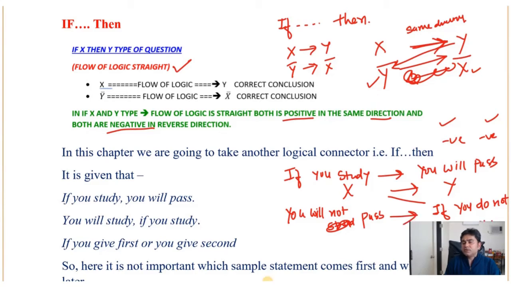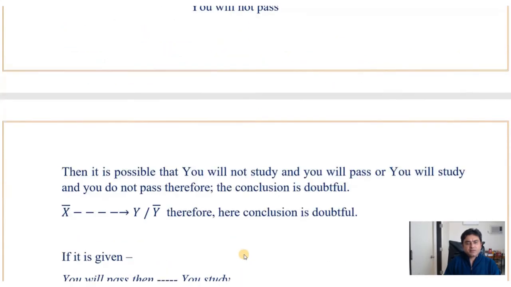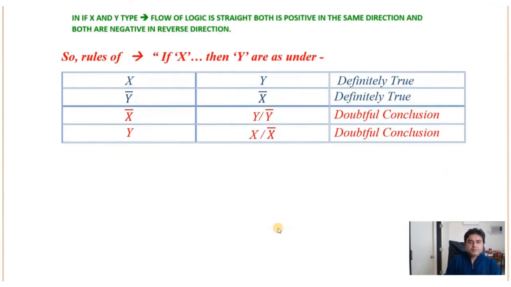Do you understand? X to Y is correct. Y bar means a negation of Y. Y means you will pass, so here we write you will not pass. And X means you study, so here we write you do not study. So in if and then type of question, X to Y is correct and Y bar to X bar is also correct. So it is definitely true.